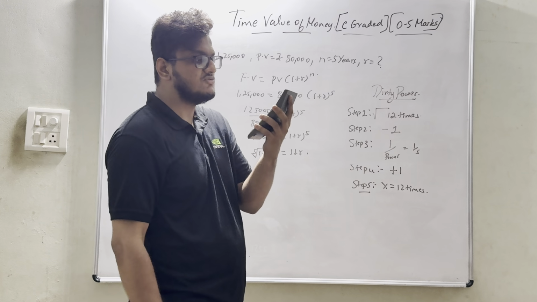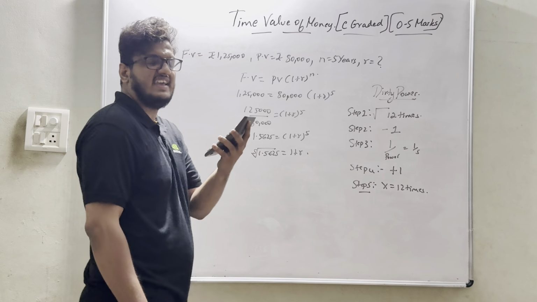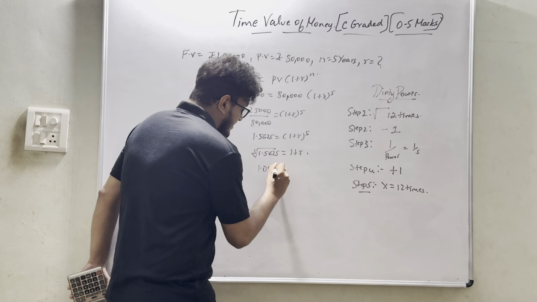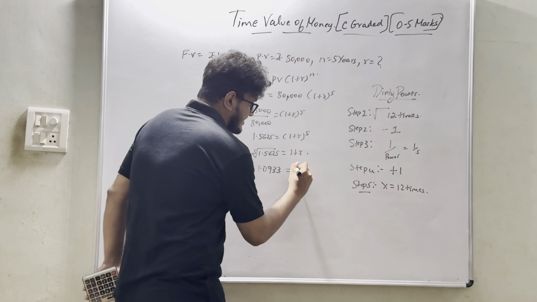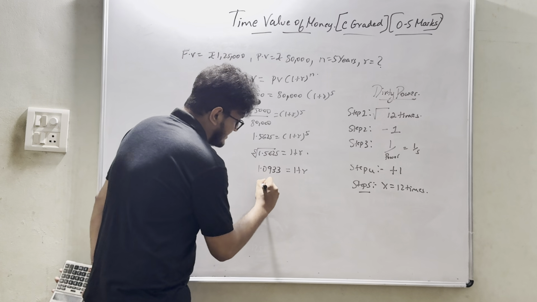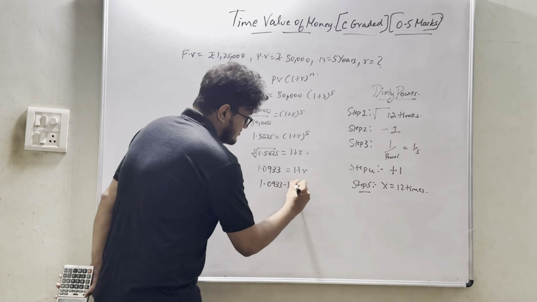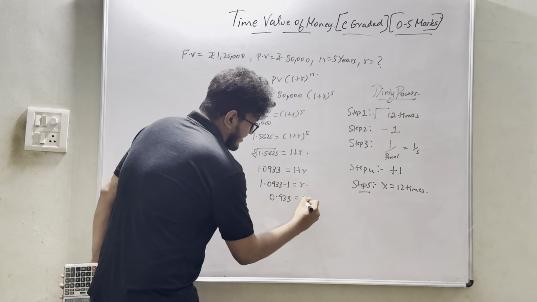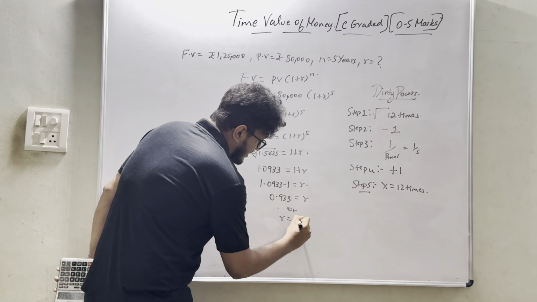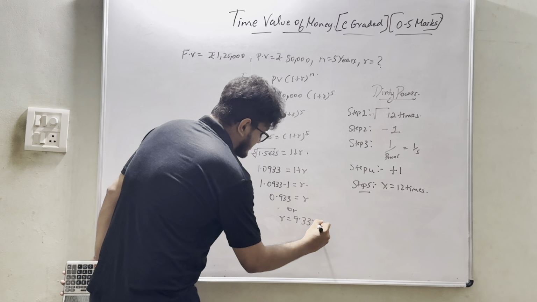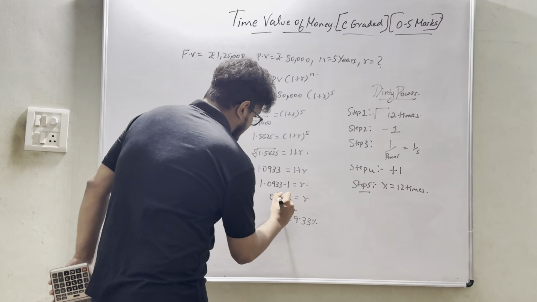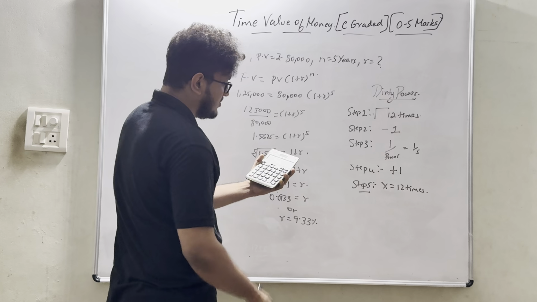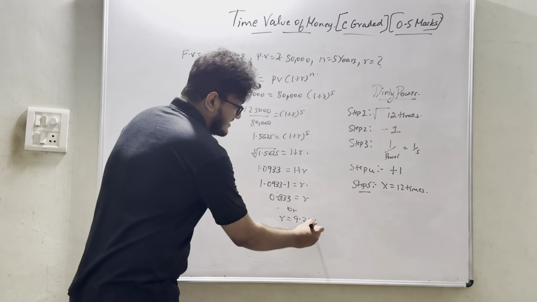So I will be getting a rate as 1.0933, which is nothing but 1 plus r. So 1 is coming this side, 1.0933 minus 1 equal to r. So 0.0933 is equal to r. So 0.0933 into 100, so 9.33%. This is very important.